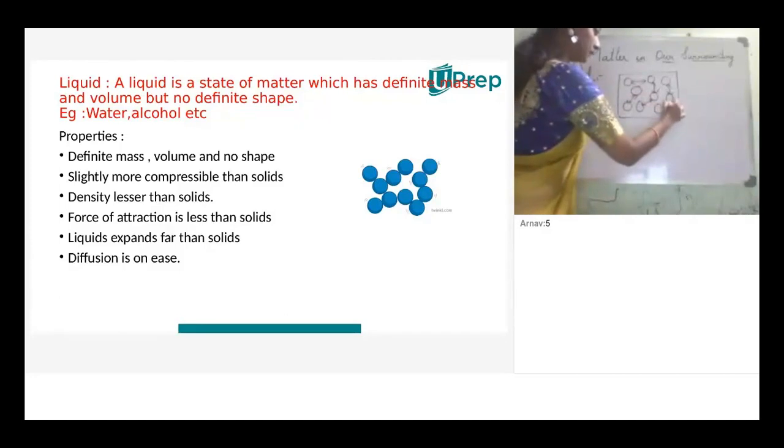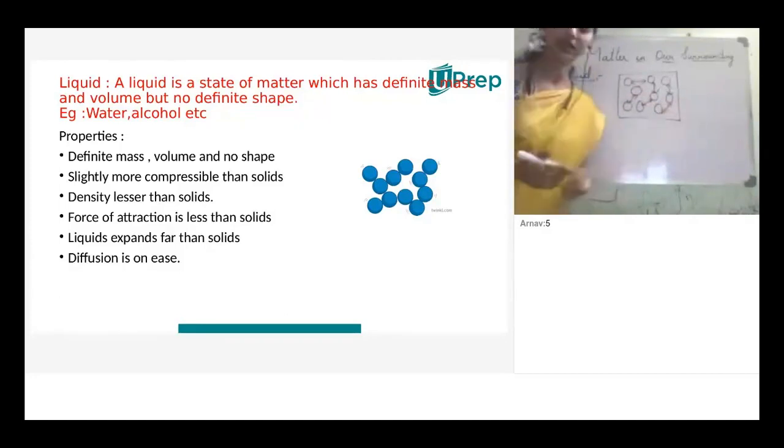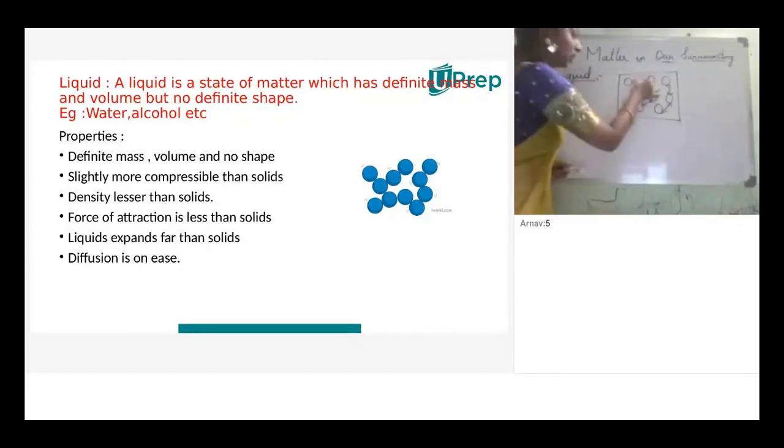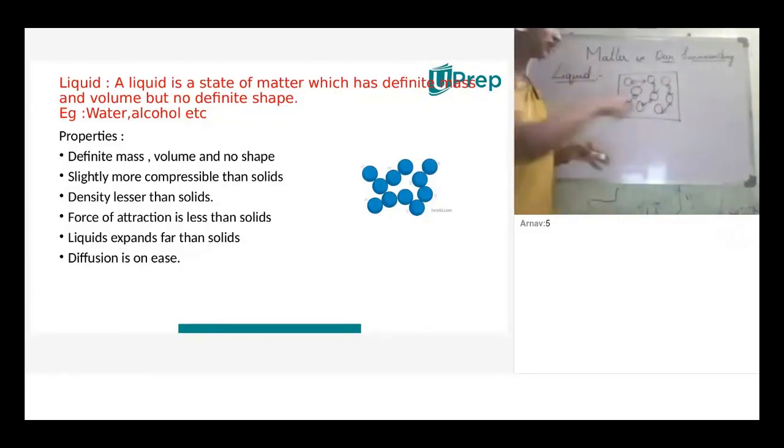We can see the gaps between the particles. That's why liquids are used as solvents which dissolve the solute, because the solute particles will occupy the gaps. In the case of solids, is there any gap to occupy? No, ma'am. That's why the rate of diffusion is very low in solids.